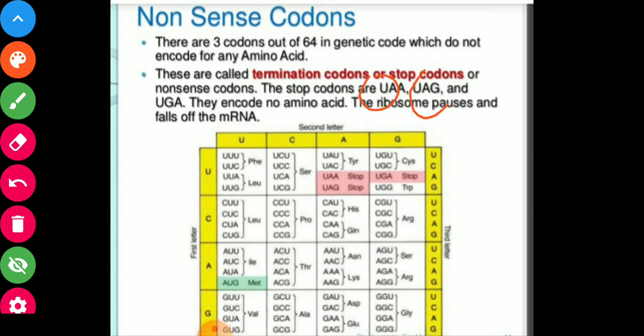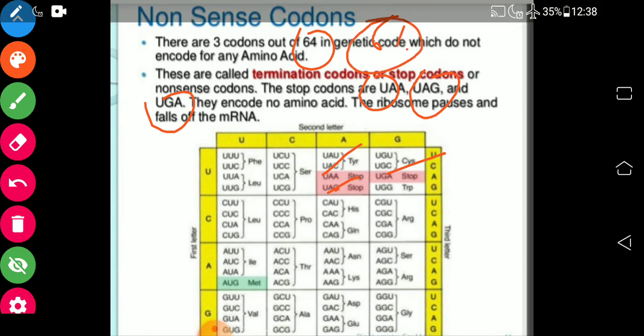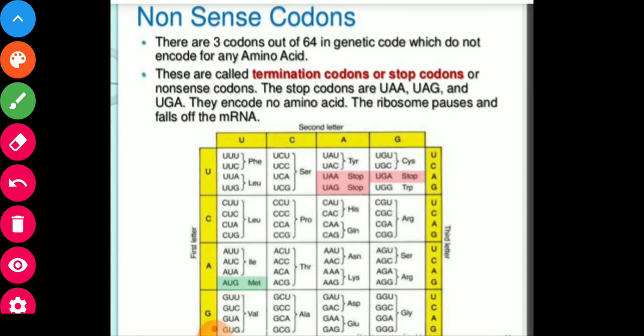So these are the nonsense codons or stop codons. Out of 64, only 61 code for amino acids. Three are stop codons.